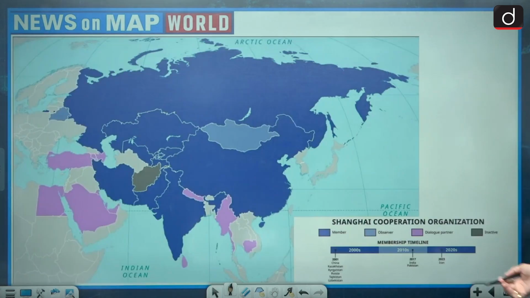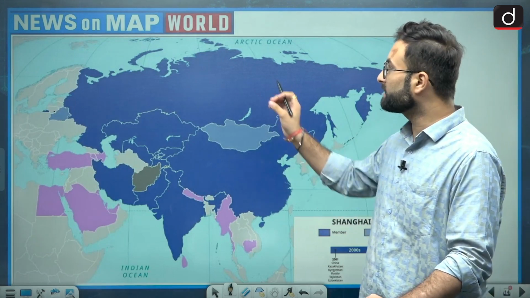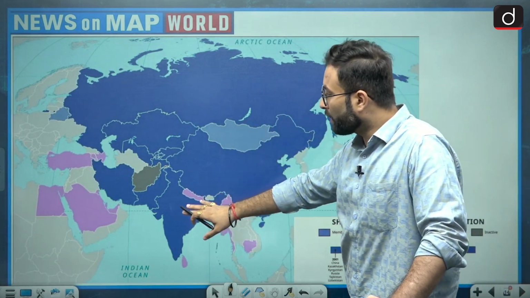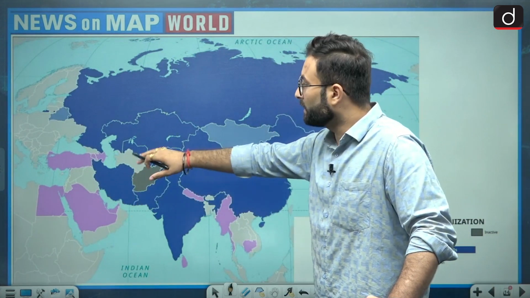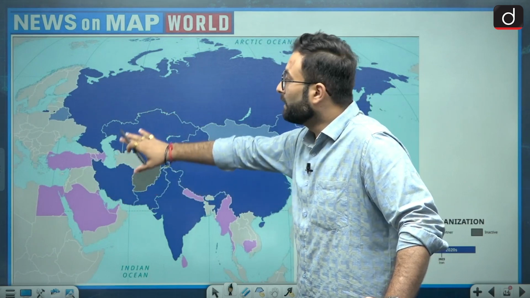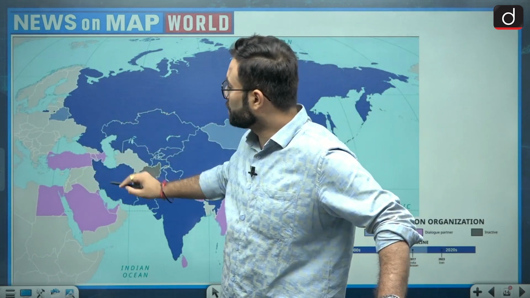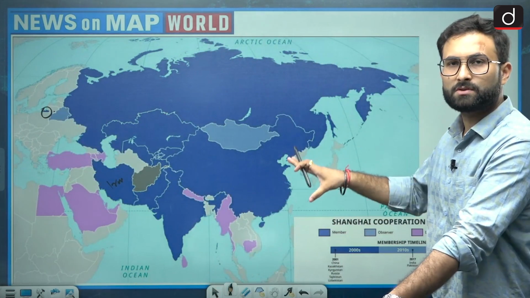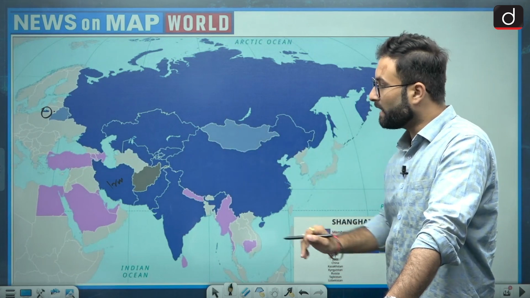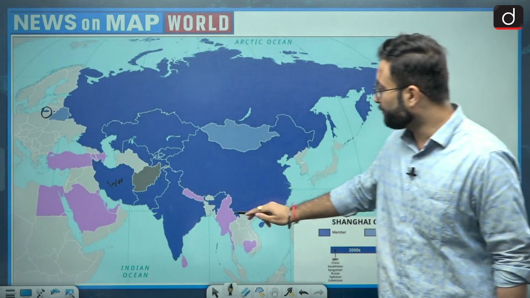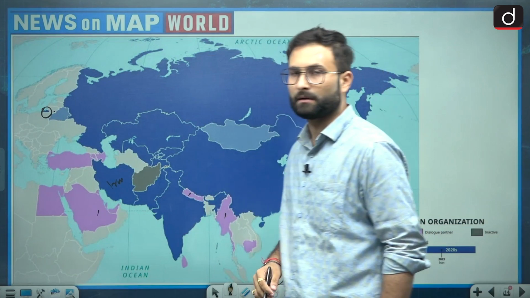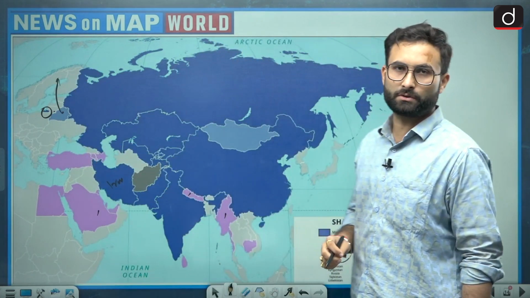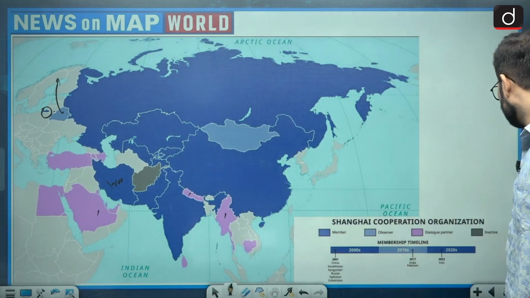Now here you can see in this particular map that it is a kind of regional organization. Russia is a member, China is also a member, and when we talk about India, Pakistan, Iran, and till recently we have actually joined Iran and then Belarus as well. So this is the expanse of the SCO. You can go through these countries. The pink ones over here are dialogue partners. If you can see this light blue over here, these are the observers. So that is about the SCO.